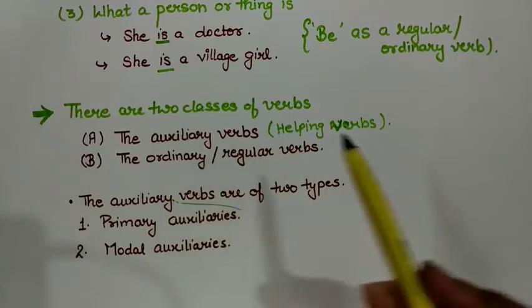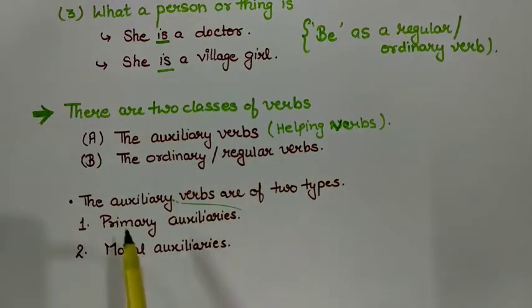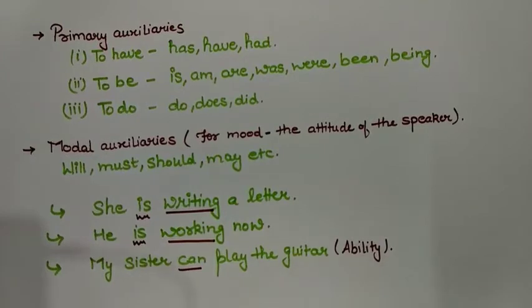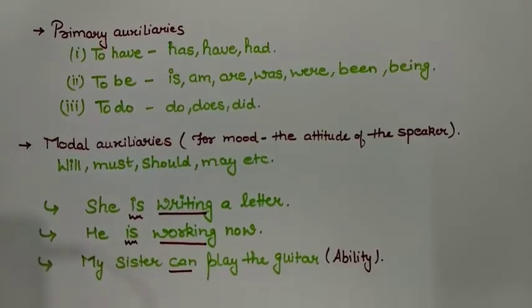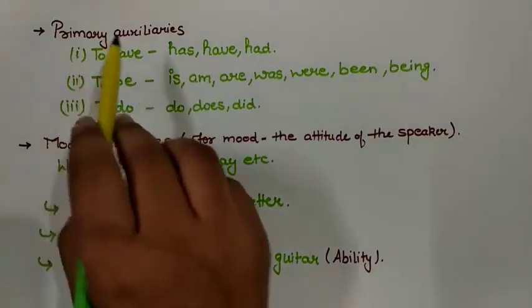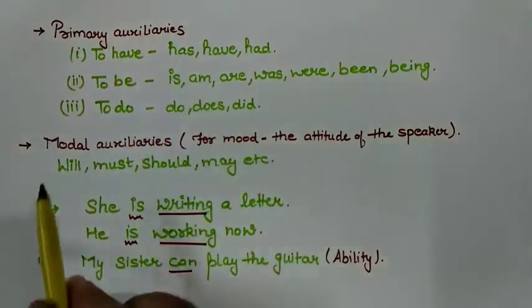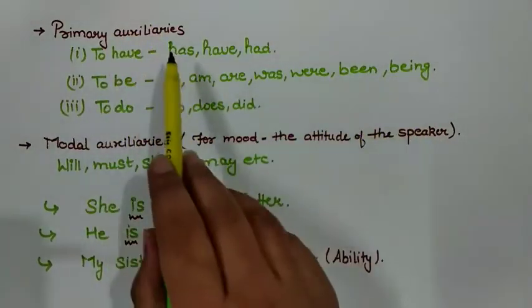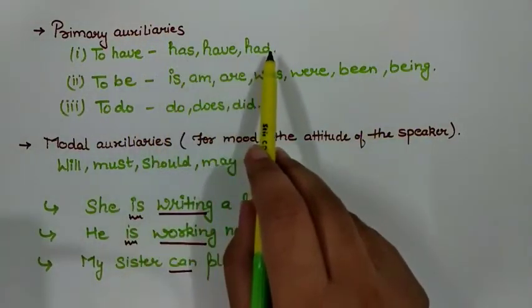Auxiliary verbs are again of two types, that is, primary and modal auxiliaries. Auxiliary verbs are actually helping verbs. They are not doing an action in the sentence, but they are supporting the action verbs. Primary auxiliary verbs can be to have, and it has three forms: has, have and had.